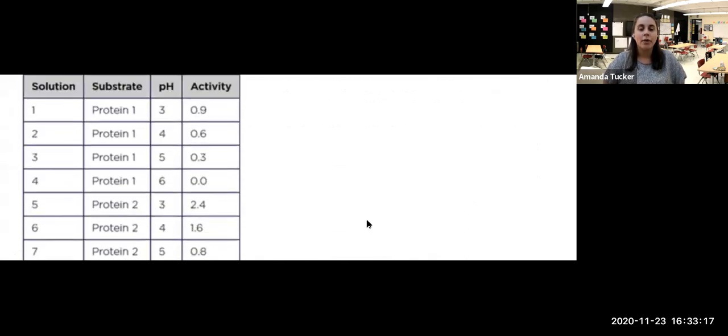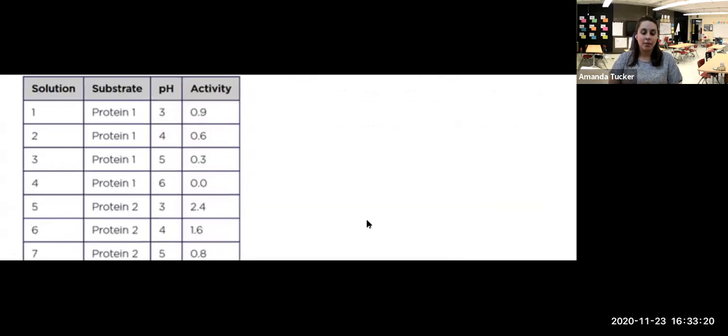pepsin. So remember, when we're looking at tables and trends and data, we're mostly looking at the overall trend. As the pH increased, one thing that is assumed that you understand here is that a pH increase means that the numbers are decreasing. So I am noticing a few things. I'm looking at solutions 1 through 4. As the pH decreased, the solution or the activity was also increasing.